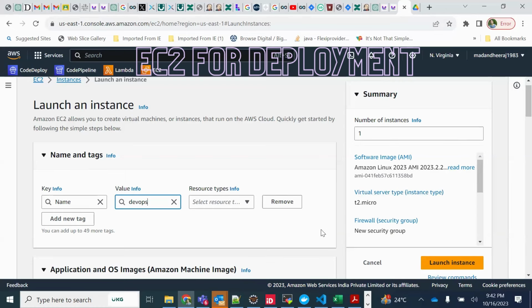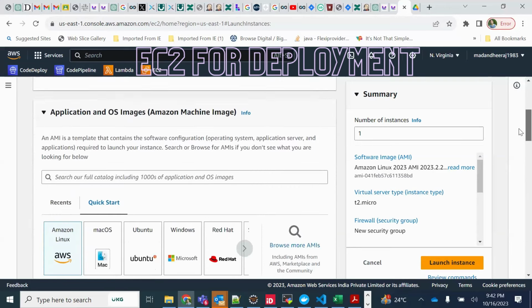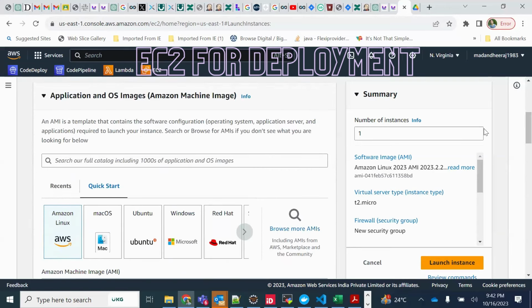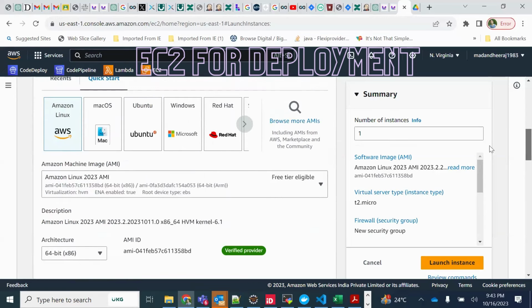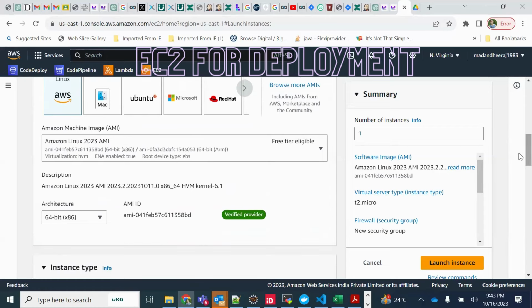Now scroll down a little bit. Here you see there are so many images. You can select the Amazon Linux, which is the first one. No problem. Go scroll down. And here you see there is an image drop down. Free trial eligible drop down is there. Maybe select 2, 3.